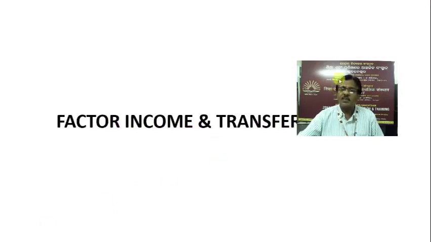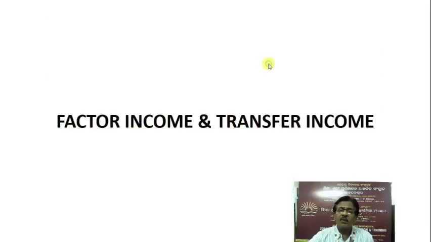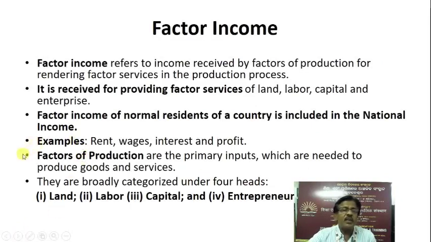Then the next concept is the factor income and transfer income. First one is factor income. Factor income refers to income received by factors of production for rendering factor services in the production process. It is received for providing factor services of land, labor, capital and enterprise. Factor income of the normal residents of a country is included in the national income. Examples of factor income: rent, wages, interest and profit.